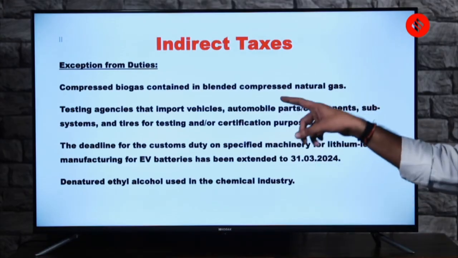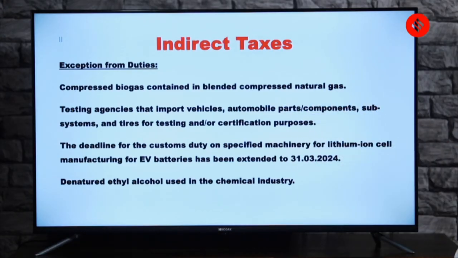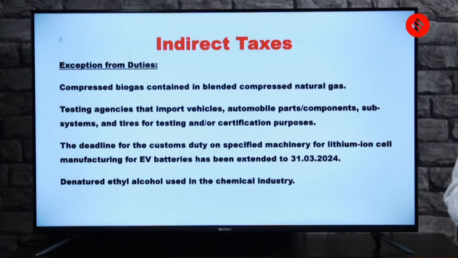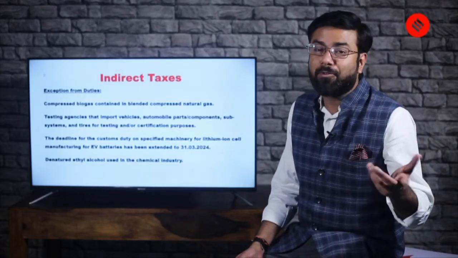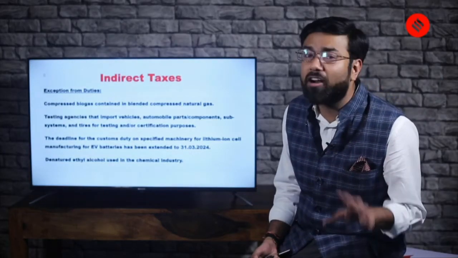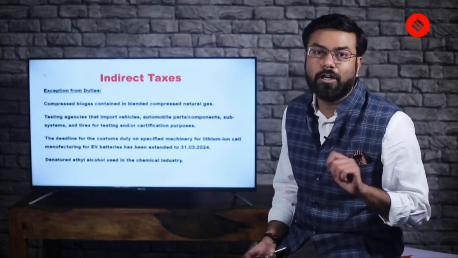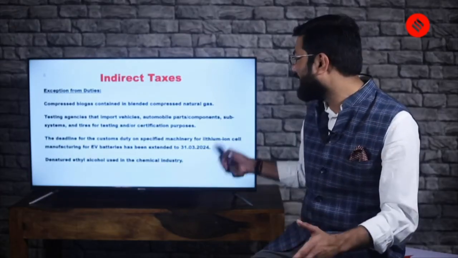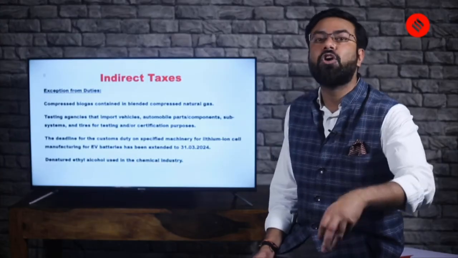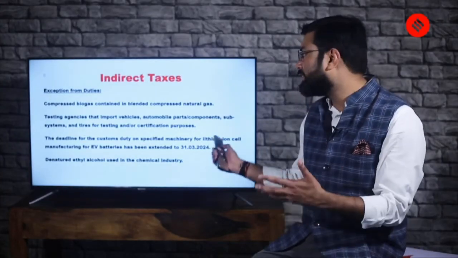Okay. Then the deadline for the customs duties on specified machinery for lithium ion cell, again something which was too much in news, lithium ion cell manufacturing of EV batteries has been extended to 31st March 2024. Please correct me if I'm wrong. There has been a question on lithium ion cell in the UPSC, or if not, do learn this or revisit what is a lithium ion cell, where it is used. So what you have to know is where it is used, why it is important. So all these things you should know.